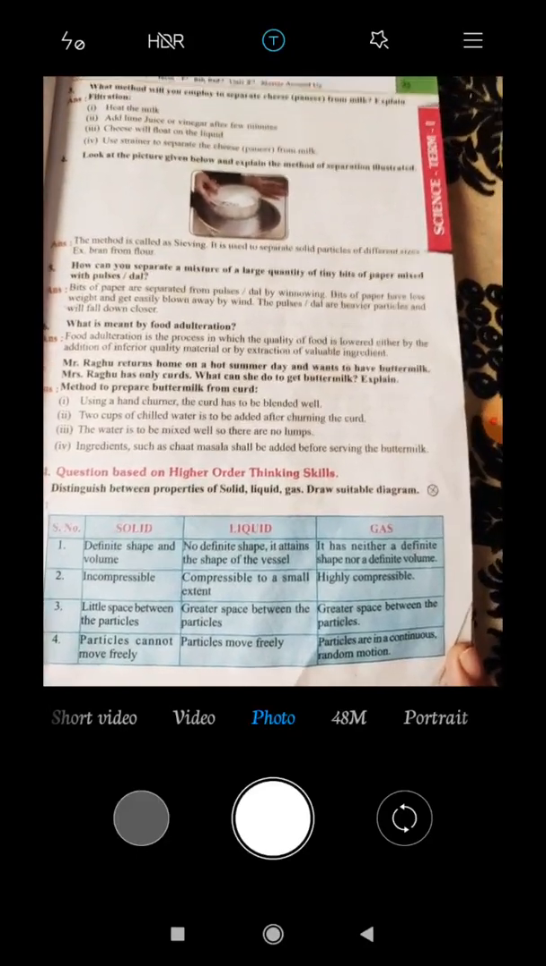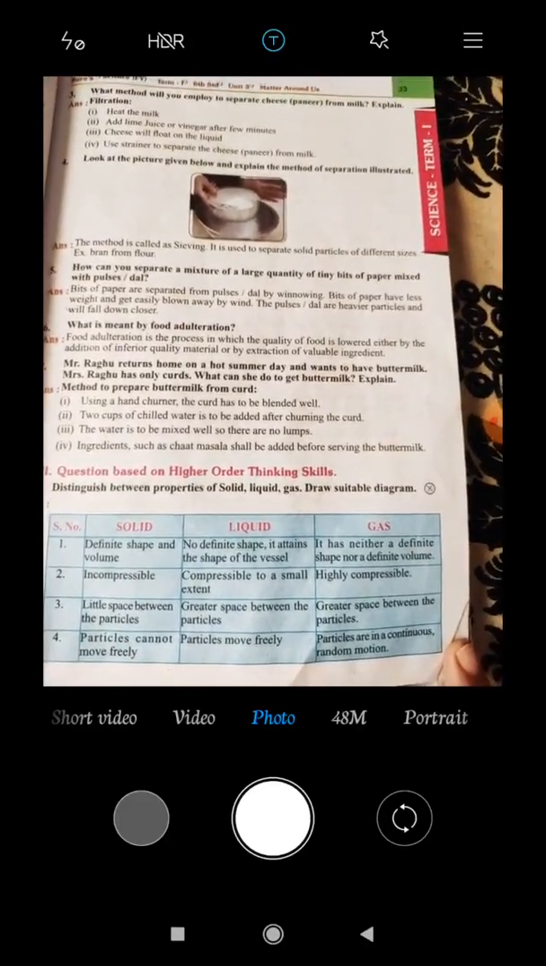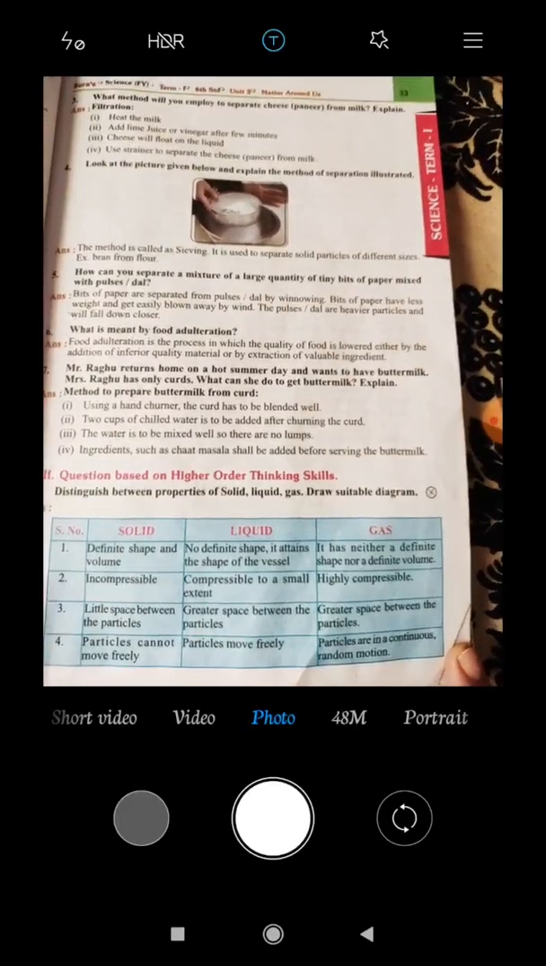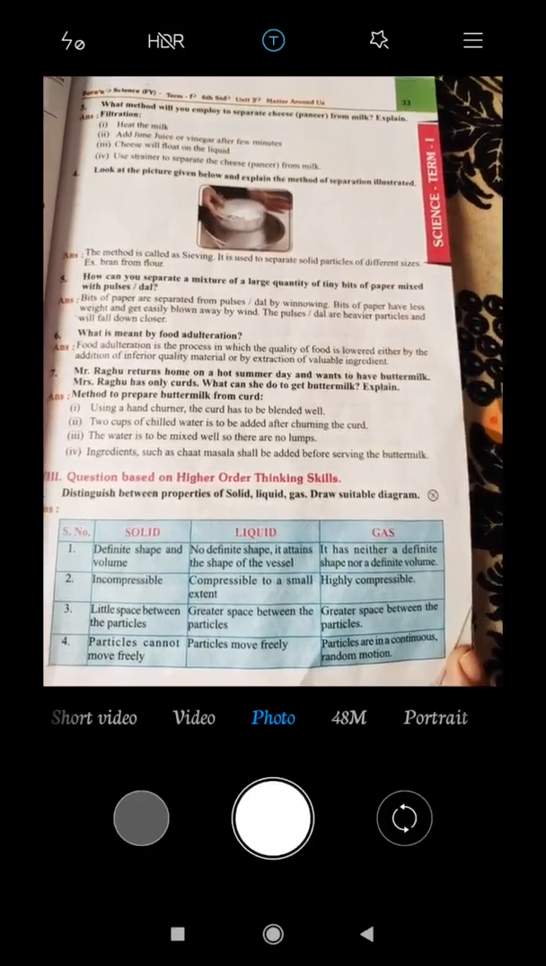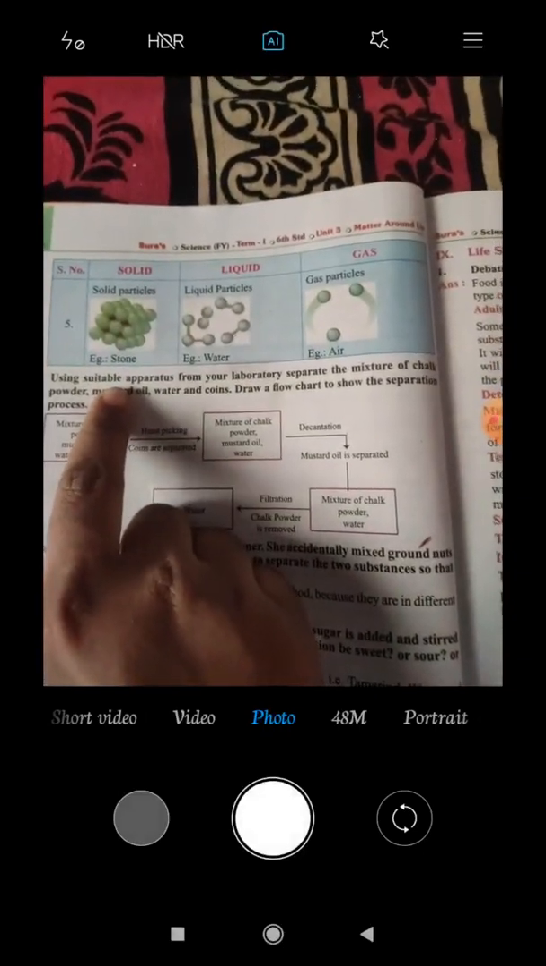Next, third one, gas. First point, it has neither a definite shape nor a definite volume. Highly compressible. Greater space between the particles. The particles are in continuous random motion. Have you understood about this? Next, see this diagram. Solid particles, example stone. Liquid particles, example water. Gaseous particles, example air.